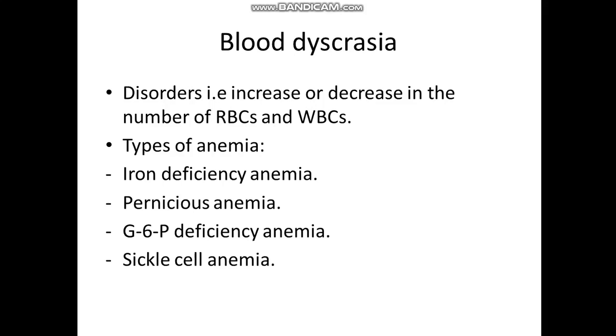Anemia, by definition, means there is a decrease in the oxygen carrying capacity of the blood due to the decreased number of the RBC. And as I mentioned before, the decrease in the number of the RBC could be due to a decrease in the production of the RBC, due to deficiency in certain vitamins, such as vitamin B12 or folic acid, or due to iron deficiency. Or it could be due to blood loss, due to hemorrhage or bleeding, or due to destruction of the circulating RBC.